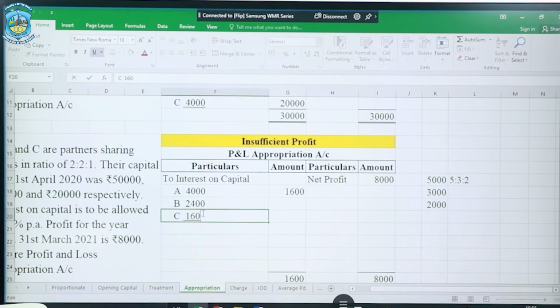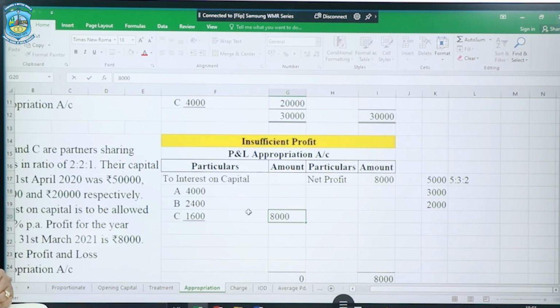I hope you have understood the calculation. Now I remove this and I will write the aggregate, that is 8,000 only. That means there is no profit left to be distributed to the partners because there was insufficient profit. The entire profit was distributed in the form of interest on capital and also in the ratio of interest on capital itself.